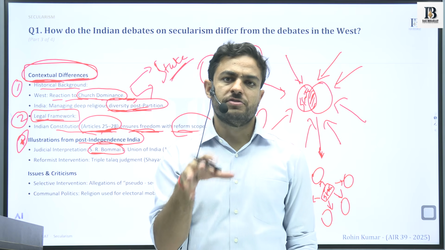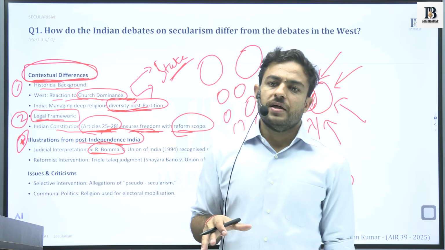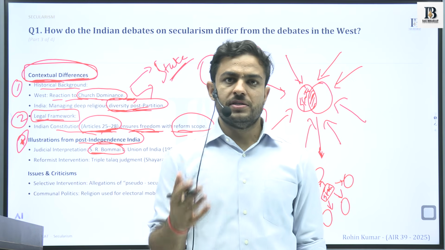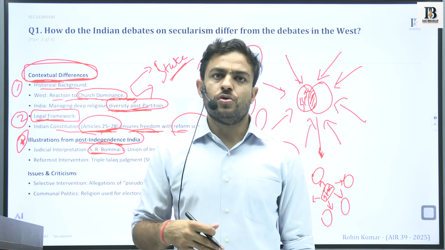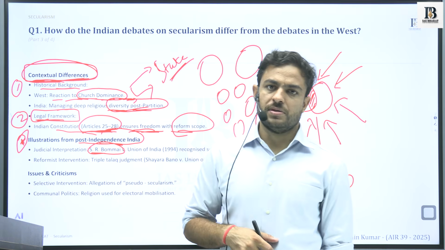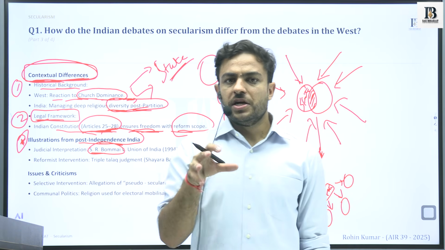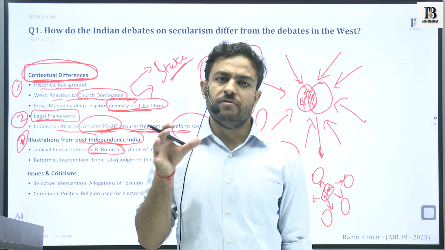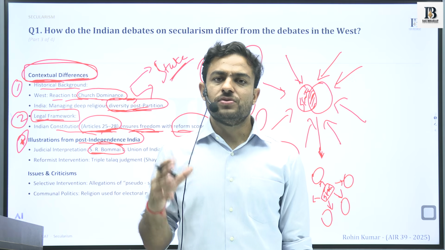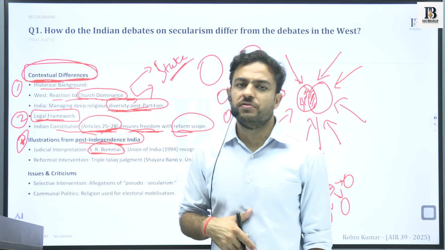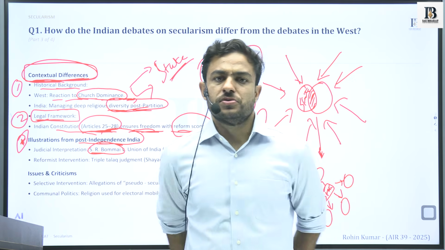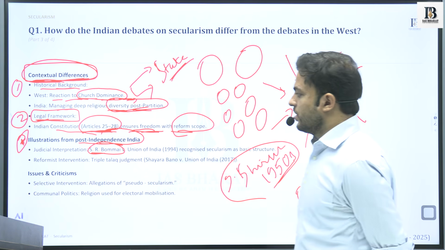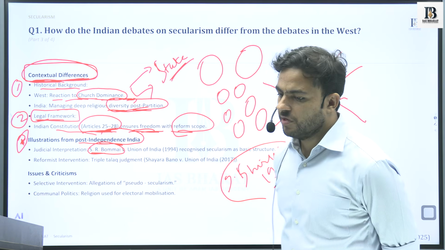So this doctrine of essentiality was brought in with the idea that there are certain religious practices or customs which go against the basic constitutional principles. So the state, or as an extension to that, the judiciary, will have a role in defining what are the things which are very important with respect to the existence of a religion, which would be described as essential practices, and what are the practices which will not be essential.